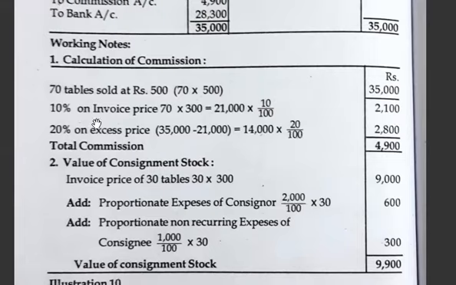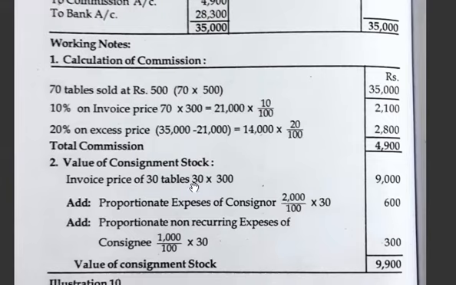Then the 20% excess price: 35,000 they are selling, but at invoice price it is 21,000. What is the excess? 14,000. On 14,000, 20% means 2,800. So total commission is 4,900.